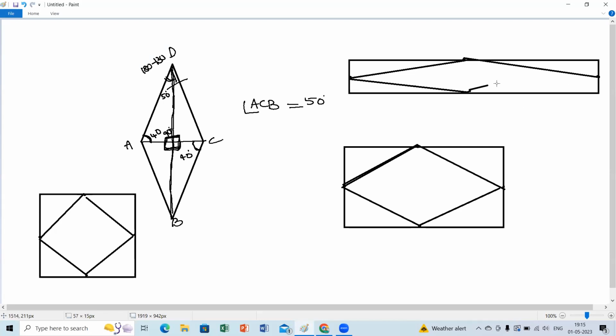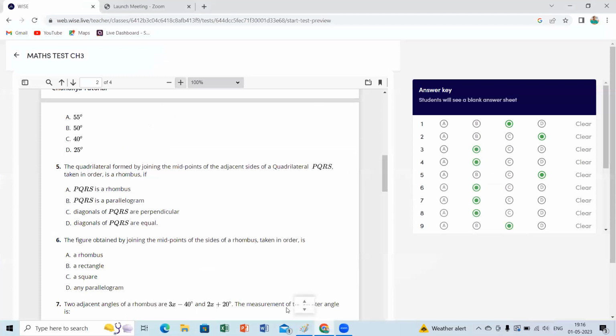Can we take it as a parallelogram? Yes, ma'am. Now go back to your question: the quadrilateral formed by joining the midpoints of adjacent sides of a quadrilateral PQRS taken in order is a rhombus if.